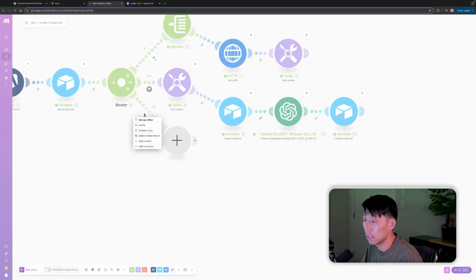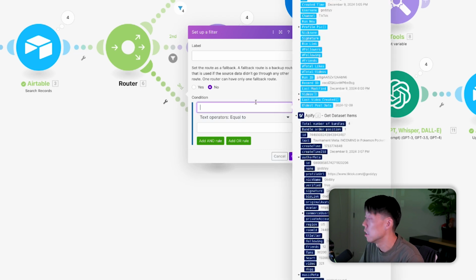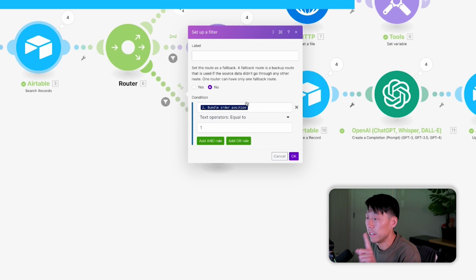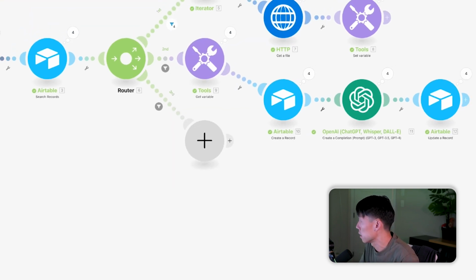Now the filter here is going to be, if there are no videos, what I want to do is set up a filter to say, if this is the last bundle, the last time we're running through and updating the records, go ahead and update the user information with the latest information that you have. So I want to take bundle order position. If this is the last video, and if it's equal to 1, if it's the first bundle, go ahead and run through this flow here.